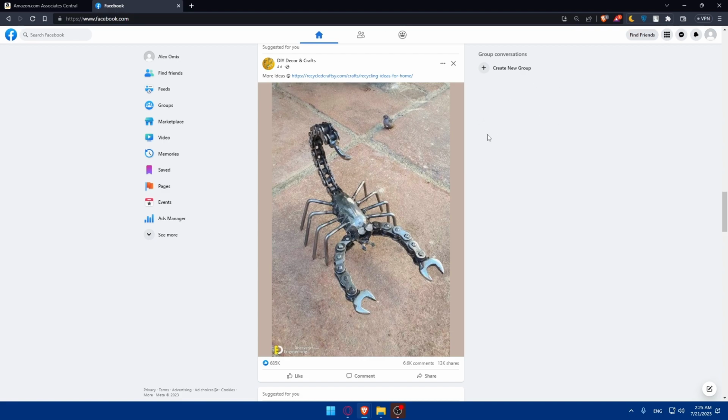So make sure to go and create a page for yourself or create a new group for yourself. If you're famous on another platform, you can, as an example, share your page there so people can join, and from there of course you can use the groups and pages to share your affiliate links.